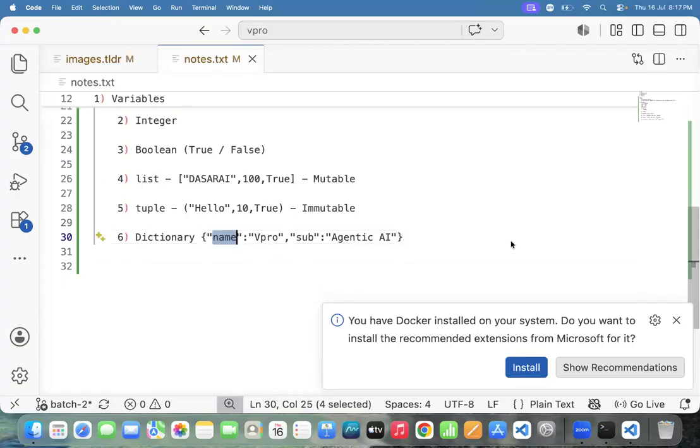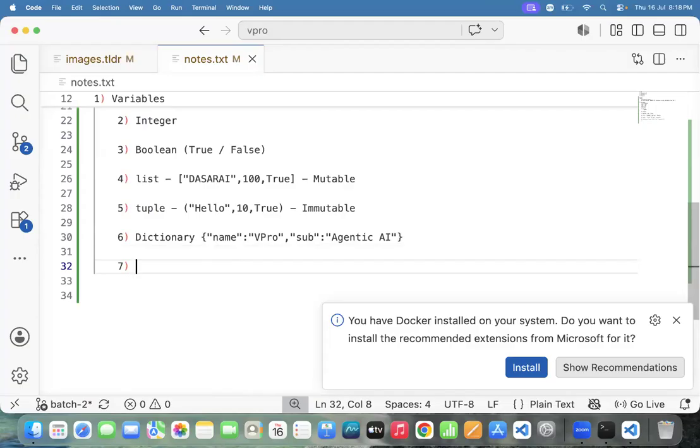What is the key here? The key is the name. What is the value here? Wipro. Everyone in the team, please unmute and interact with me. What is the key here? Name. And the value? Wipro. So it is a key value pair, representing the data in the form of a key value pair. Technically, we call it a dictionary.